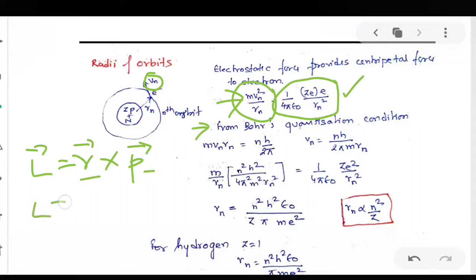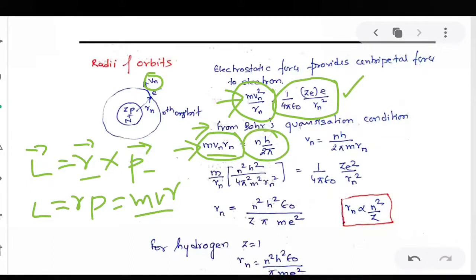So I can write L equal to R times P, that is equal to mvr. For the nth orbit, we write m Vn Rn. Since Bohr's quantization condition implies angular momentum is n times h by twice pi, this angular momentum is equal to nh by 2 pi.